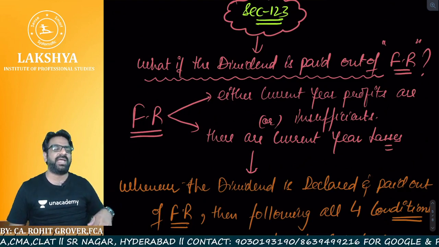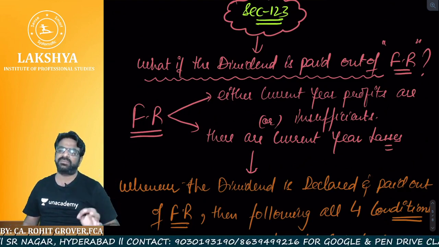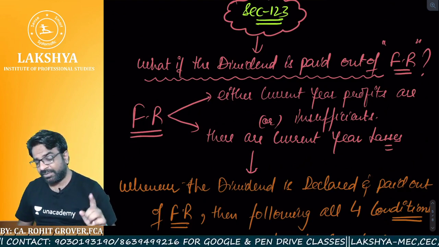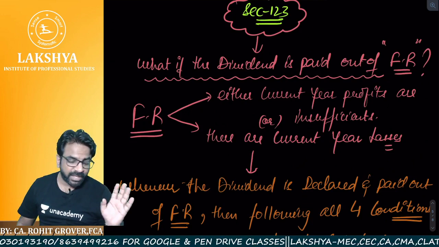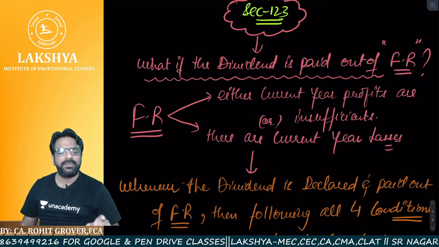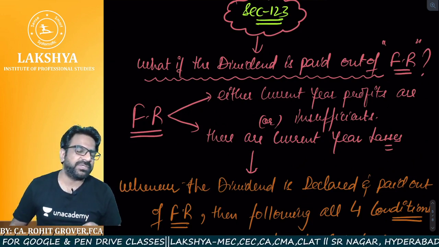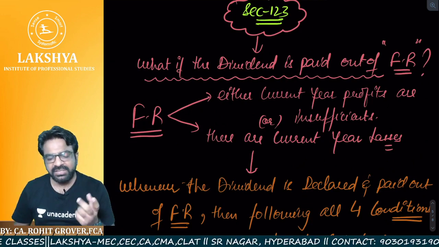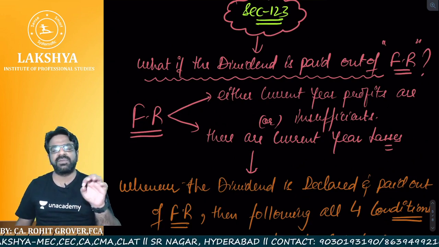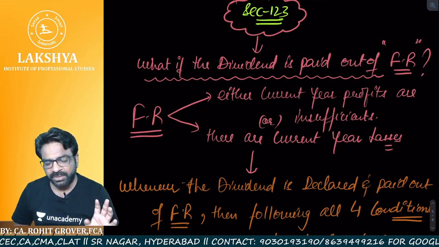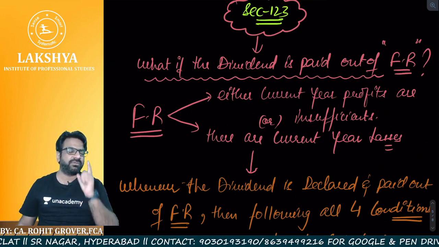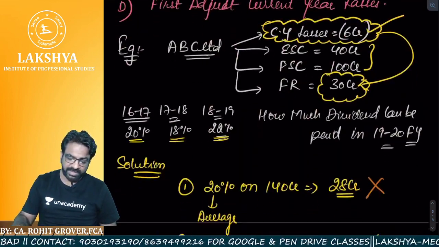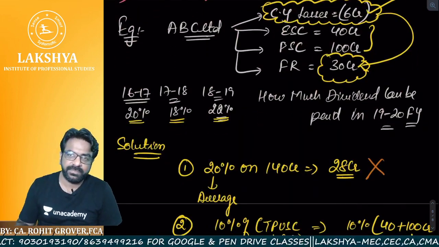Condition number 1, the average of the last 3 years' dividend is the maximum dividend you can give in the current year. And that condition is only applicable if dividend was declared in all the last 3 years. Otherwise it is not required to be satisfied. Condition number 2, the maximum withdrawal allowed from the free reserves is 10% of total paid up share capital plus free reserves. Then how much minimum is to be kept in the free reserves? Minimum 15% of the total paid up share capital is to be kept in the free reserves. And after taking out the money, you have to first adjust which year's losses? Current year losses.